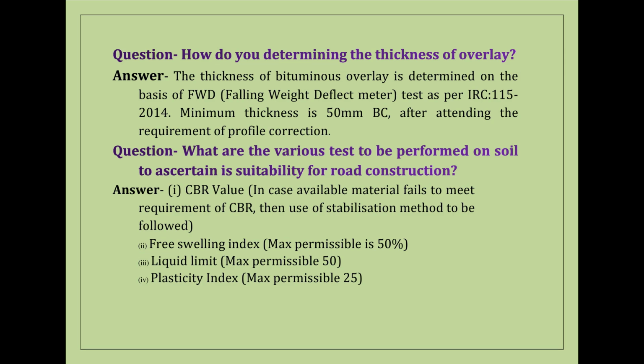Question: What are the various tests to be performed on soil to ascertain its suitability for road construction? Answer: 1. CBR value. In case available material fails to meet requirement of CBR, then use of stabilization method to be followed. 2. Free swelling index. Max permissible is 50%. 3. Liquid limit. Max permissible 50. 4. Plasticity index. Max permissible 25.